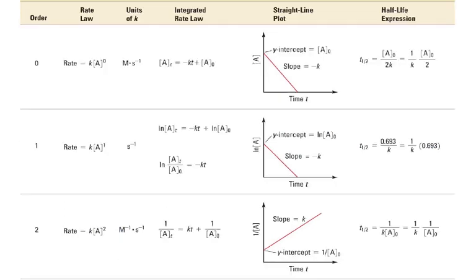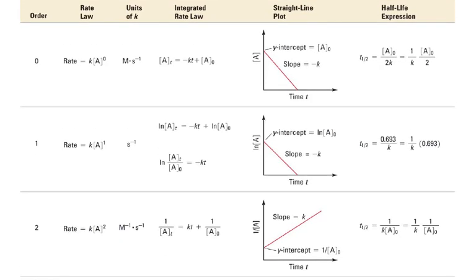Here they are. So for a reaction that is zero order, the integrated rate law is that the concentration of A at a specific time is negative k, the rate constant, times the time, plus the initial concentration. So all of these integrated rate laws are in the form of y equals mx plus b. So if I graph that, I get a slope of minus k and a y-intercept of my initial concentration.